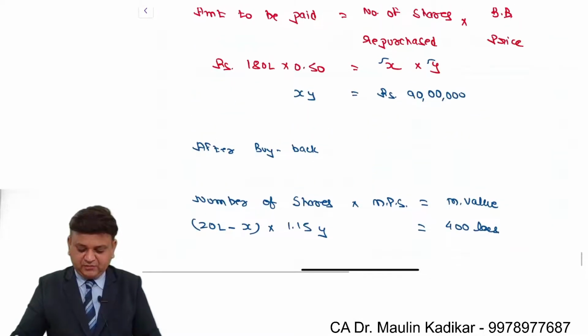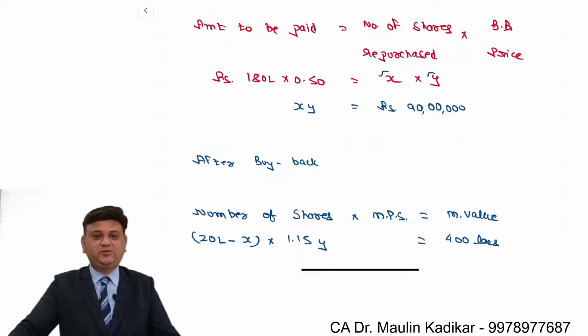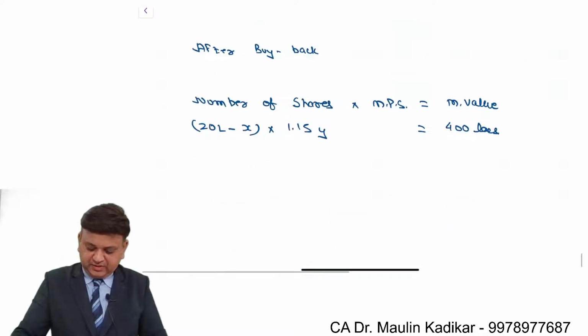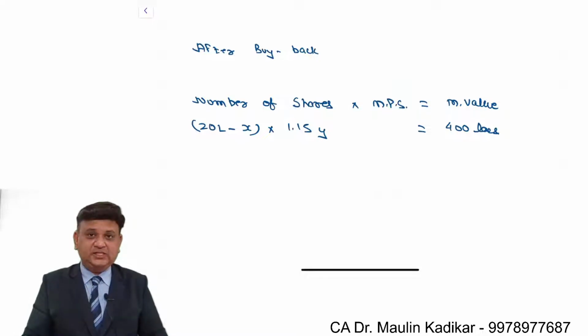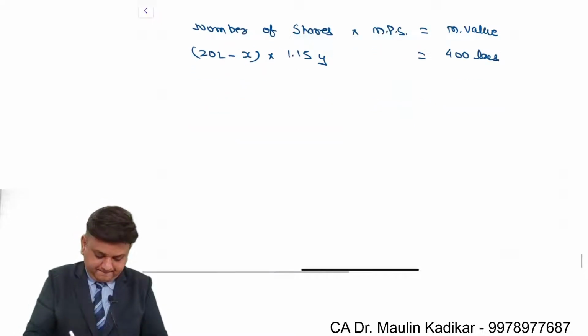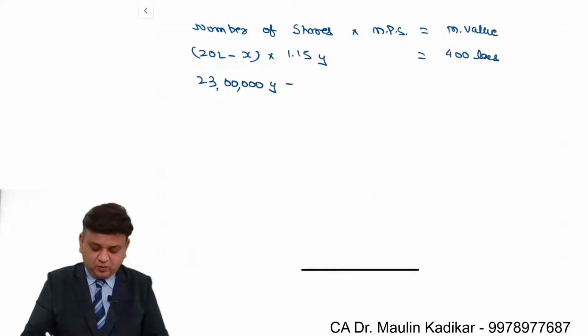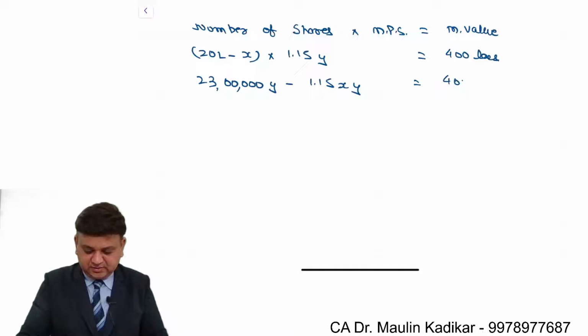This is the way we can form one more equation for the purpose of the answer. So we understand it is 1.15 into 20, that is 23 lakhs Y, minus 1.15 X into Y, is equal to rupees 400 lakhs.